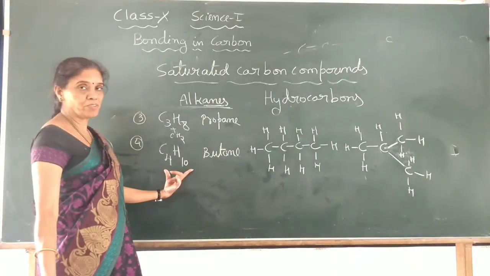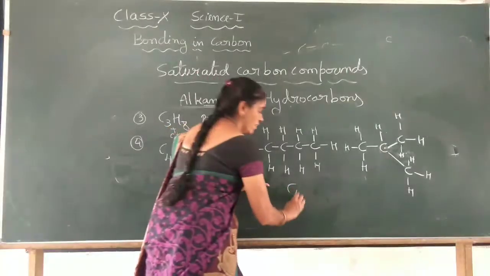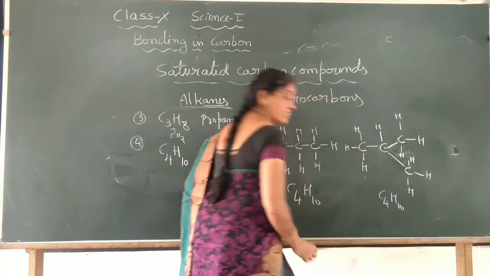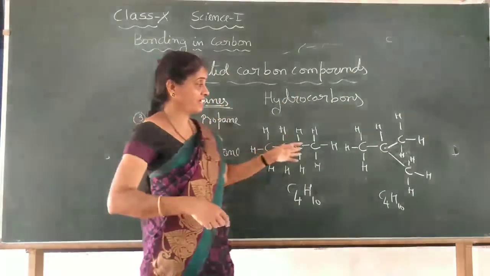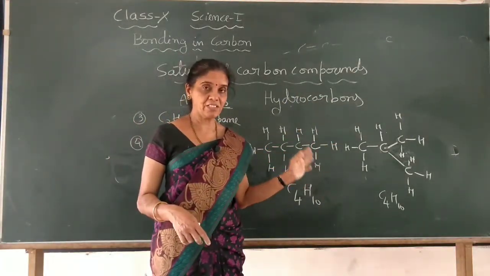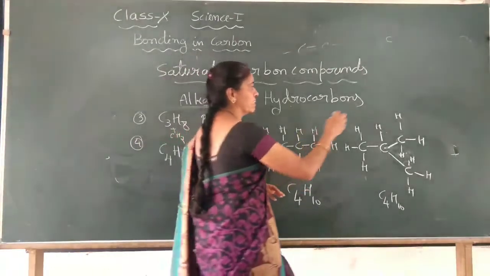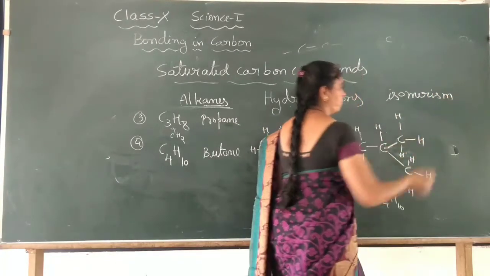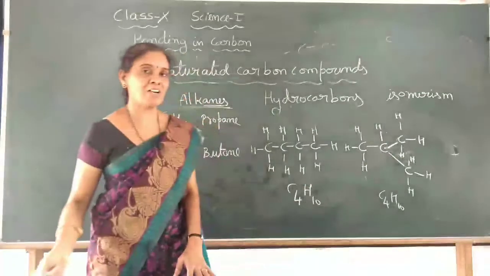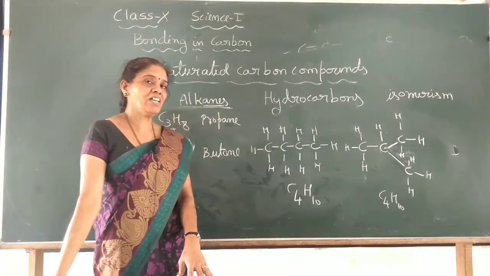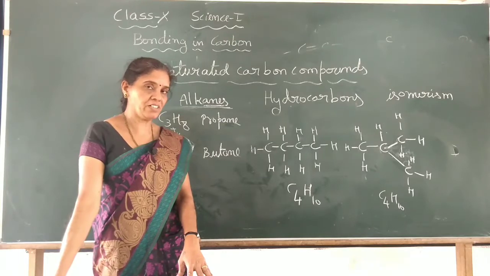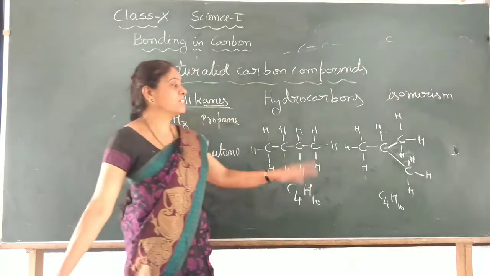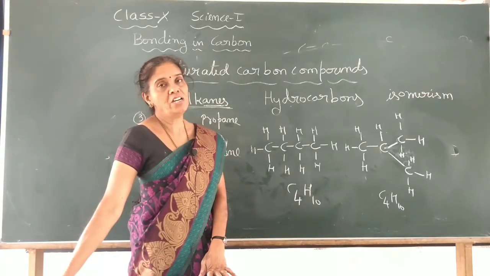molecular formula is the same. Here it is C4H10, here also it is C4H10. Molecular formula is the same, but structurally they arrange in a different manner, and this property is called isomerism. Iso means same. Structure is different, molecular formula is the same, and that property is called isomerism, and the compounds are called isomers.